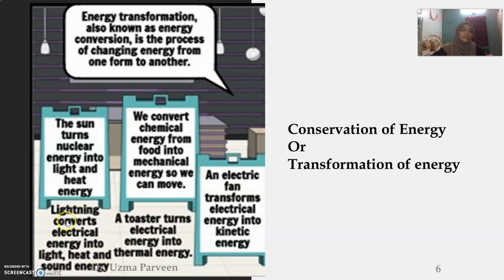In the case of lightning, electrical energy is converted into light, heat and sound energy. In all these examples, one thing is common: one form of energy gets transformed into another form. So energy is neither created nor destroyed.